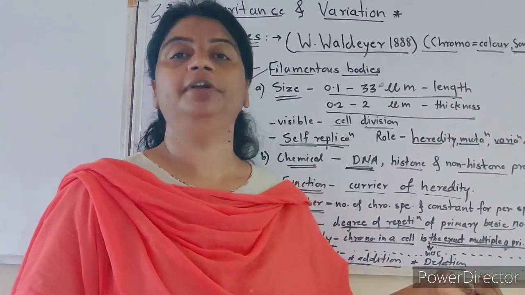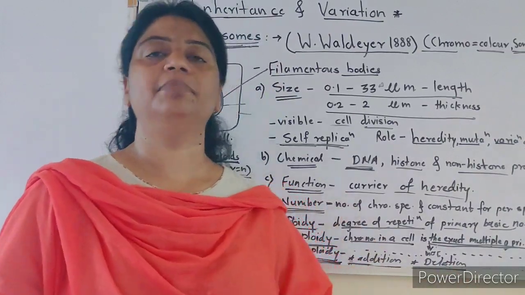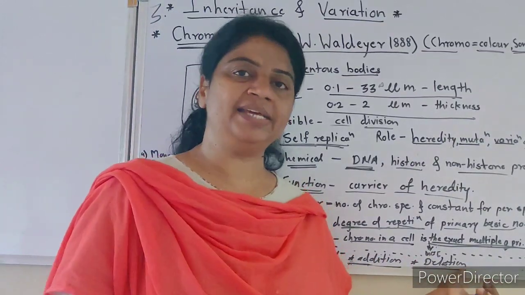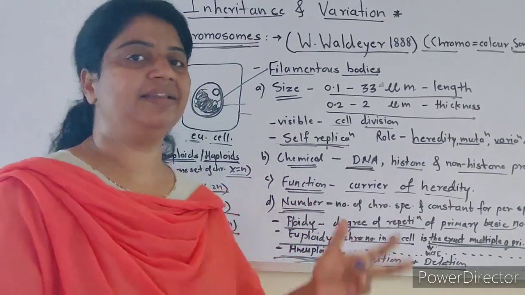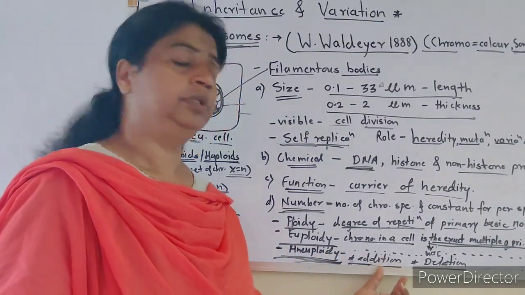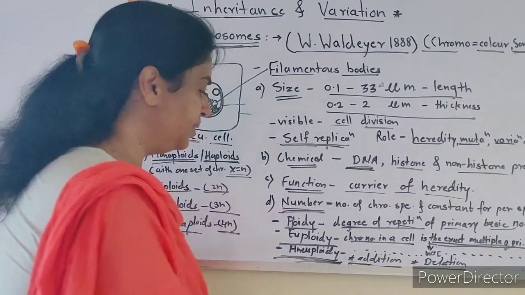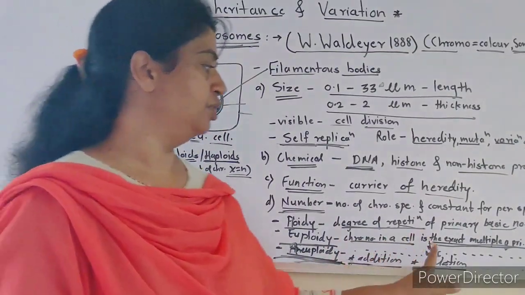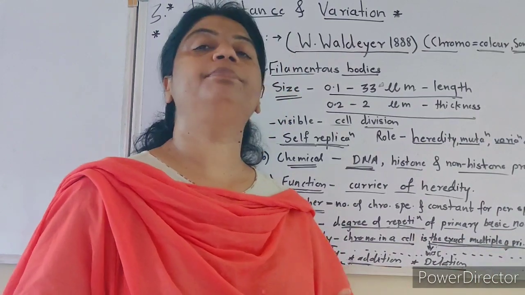Or Klinefelter syndrome, 47 chromosomes. Or deletion means a lesser number: Turner syndrome, 45 chromosomes, not 46. One chromosome is less, 45 chromosomes, and this is Turner syndrome. All the syndromes are seen in a next bit here. These are examples of Turner syndrome, Down syndrome and Klinefelter syndrome. These are examples of aneuploidy, meaning the chromosome number in a cell is not an exact multiple of the primary basic number.